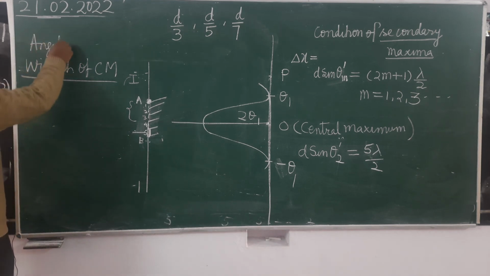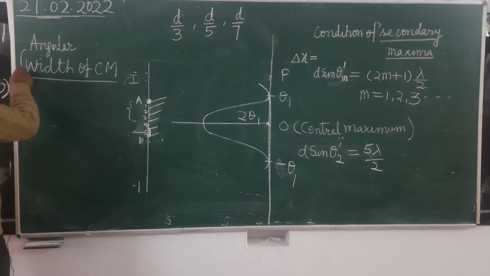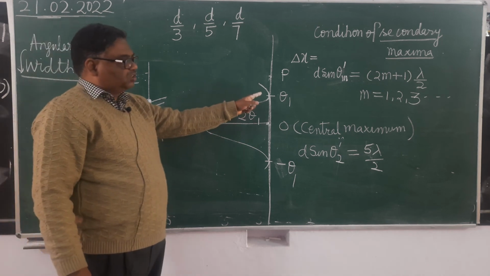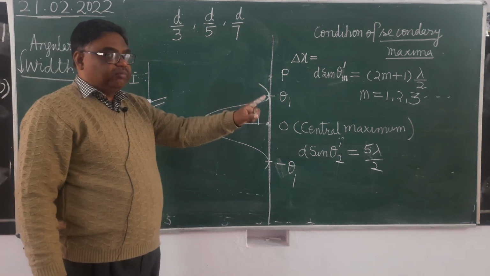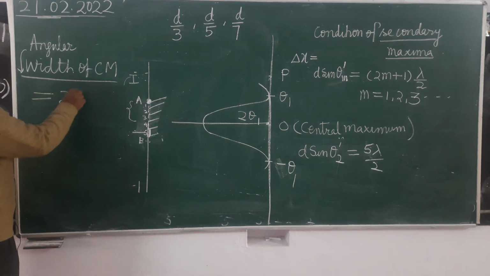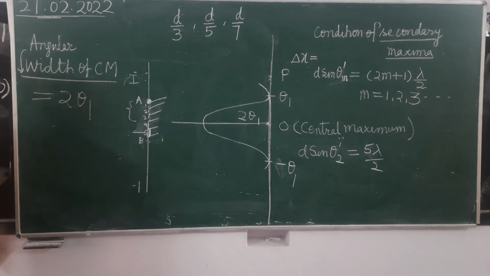So what is the angular width of the central maximum? It is 2 times the angular position of the first order secondary minima, that is 2 theta 1. This point is clear?